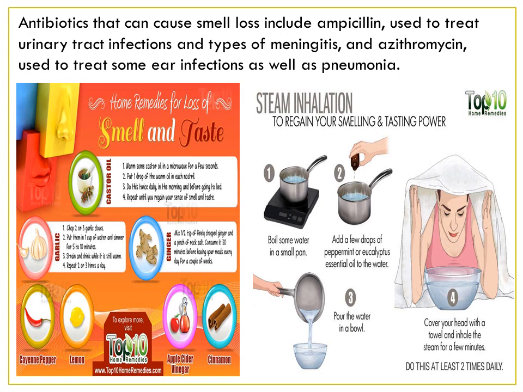Chop 2 or 3 garlic cloves, put them in 1 cup of water and simmer for 5 to 10 minutes. Strain and drink while it is warm. Repeat 2 or 3 times. Next, in ginger, what do we do? Finely chop the ginger and add a pinch of rock salt. Consume it 30 minutes before eating your meals every day for a couple of weeks. Now, 10 simple remedies are there.